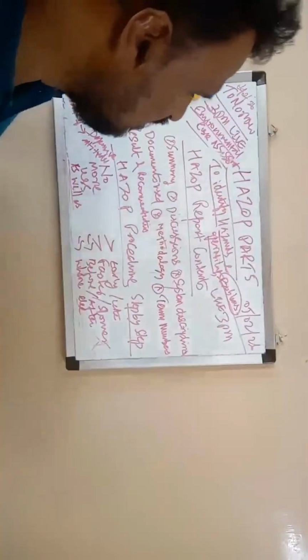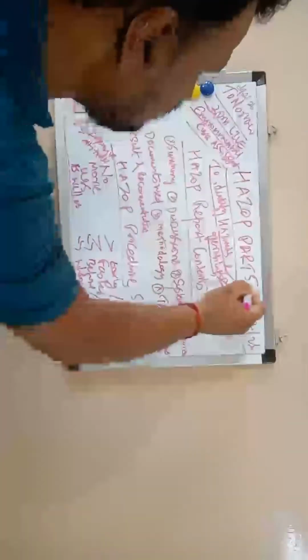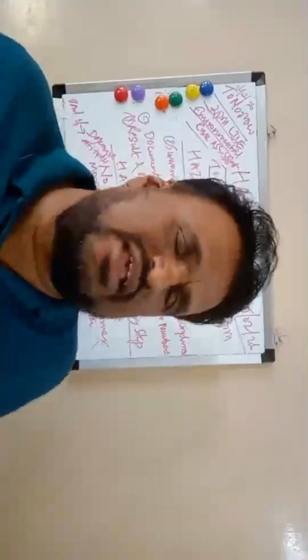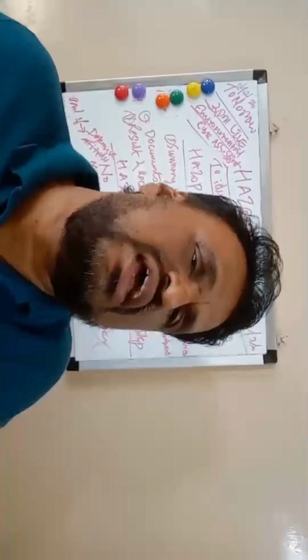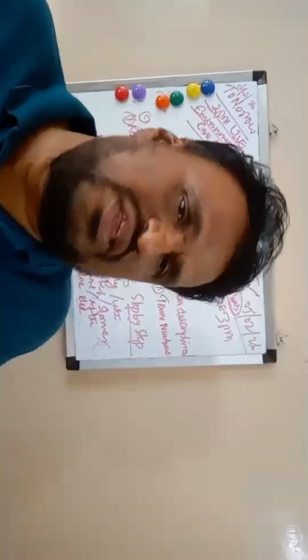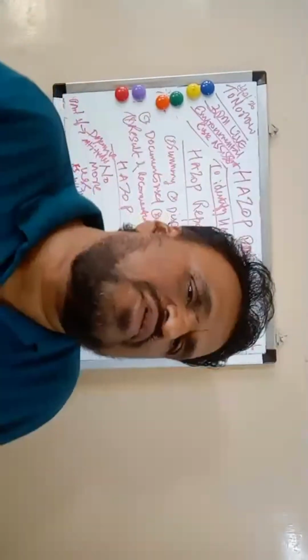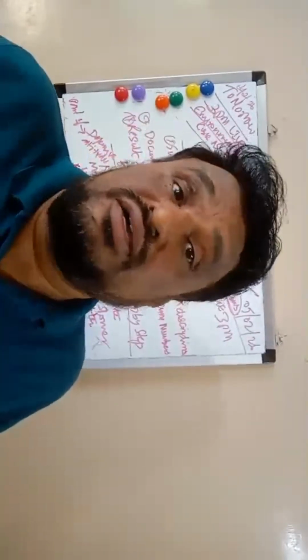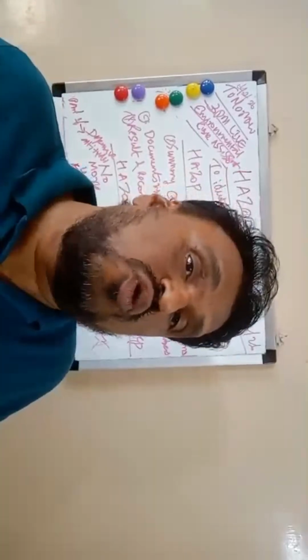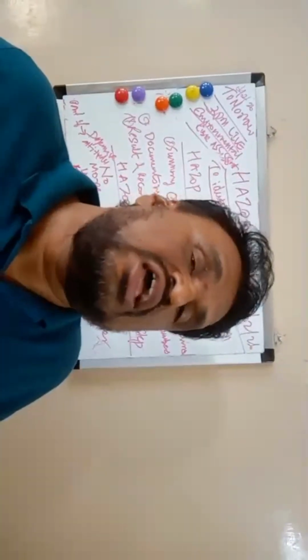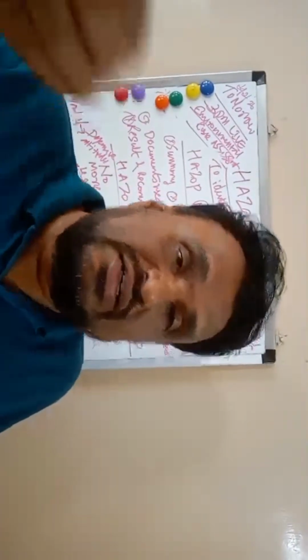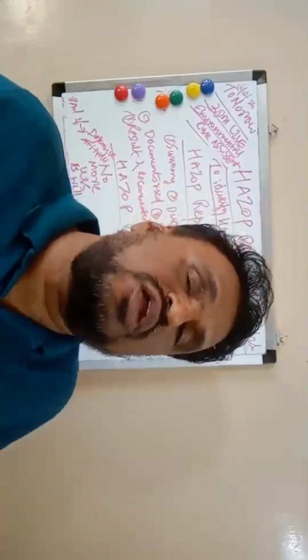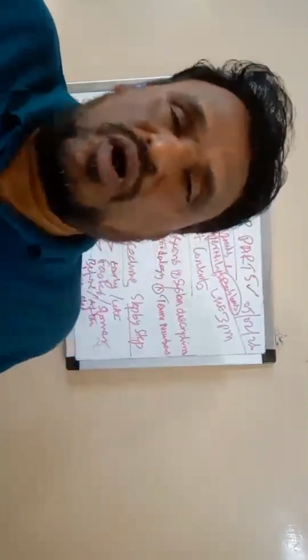So here in Part 5 we are analyzing different things. First we have seen objectives, team, everything. If you still have any issues or want to know more about HAZOP, go and view HAZOP Part 1, Part 2, Part 3, Part 4.